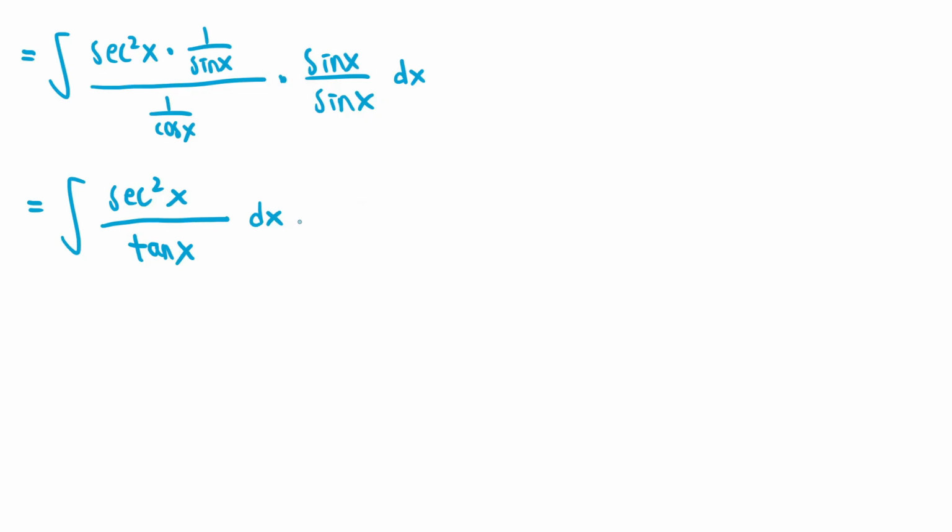So you can now see that the integrand contains a single factor of secant squared of x in the numerator, and the rest of the expression is in terms of tangent x since there's only a single tangent x in the denominator. This means we can do the substitution u equals tangent of x, which implies that du is equal to secant squared of x dx.